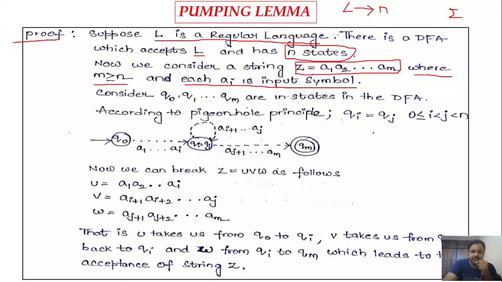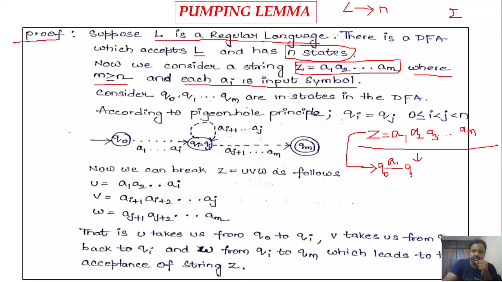Now, to accept the string z consisting of the sequence of terminals a1, a2, a3, so on, am, its DFA will have some set of states starting with q naught. On state q naught, on processing a1, the DFA goes to the state q1. Then q1 on processing a2 goes to the state q2.